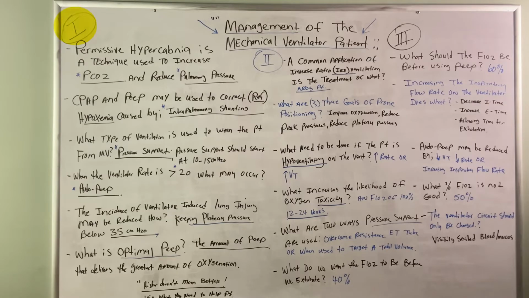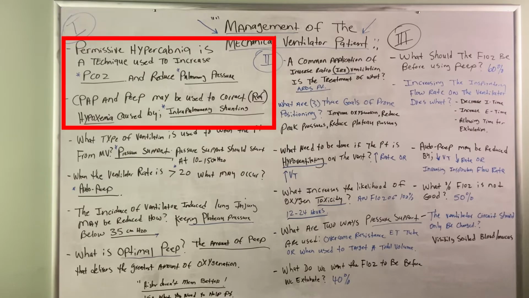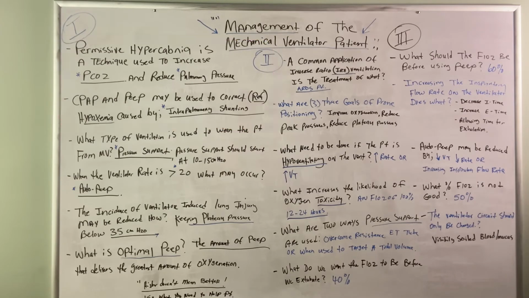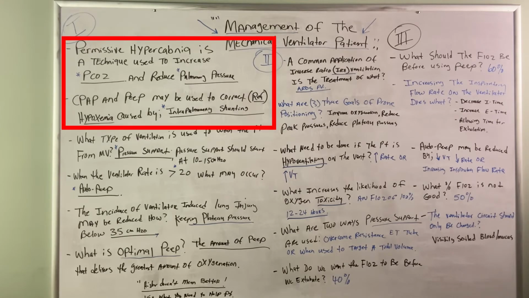Starting at room number 1, permissive hypercapnia is a technique used to increase, the answer is the PCO2, and to reduce pulmonary pressure. CPAP and PEEP may be used to correct refractory hypoxemia caused by intrapulmonary shunting.